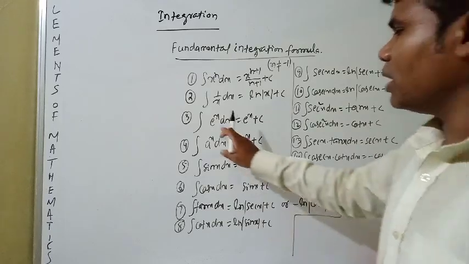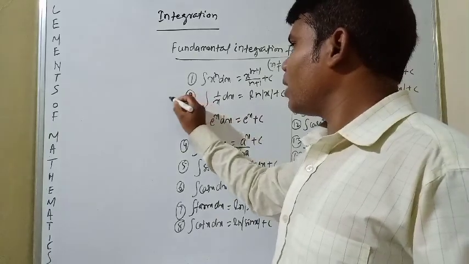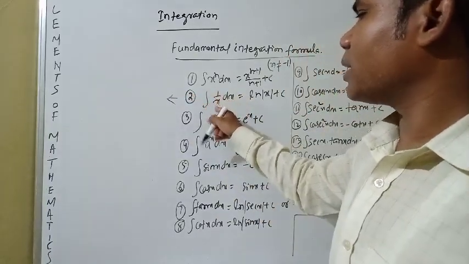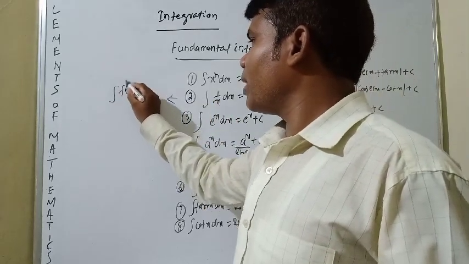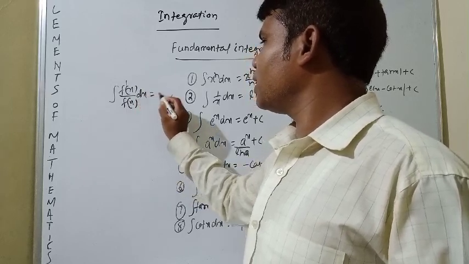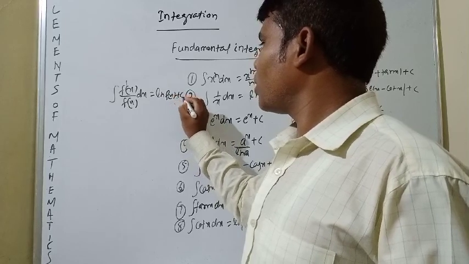You see, here only e to the power x dx is given. This formula, you see, the derivative of f(x): integration of f dash x by f of x dx is equal to ln f of x plus c.